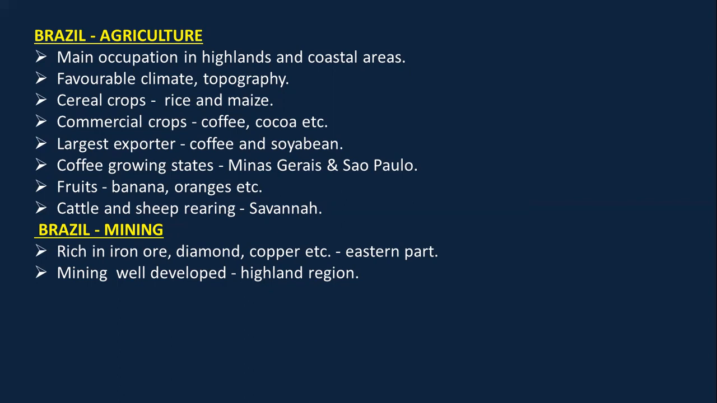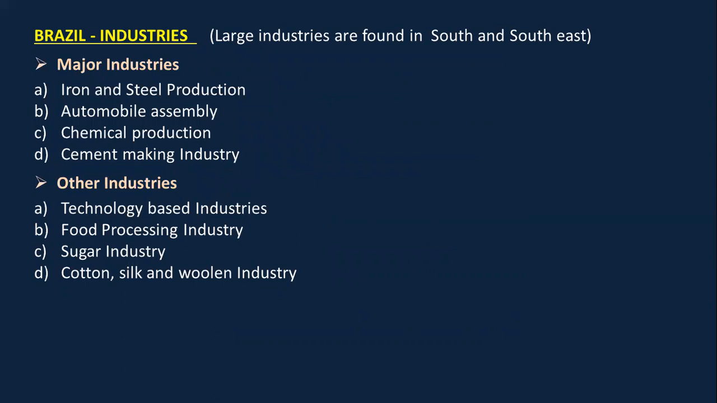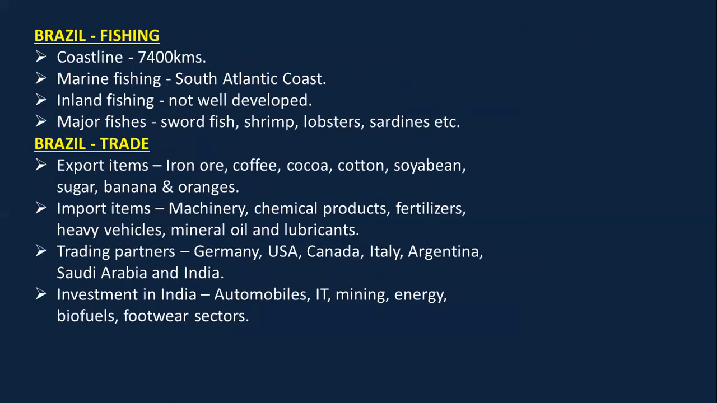Next is about mining. So Brazil is rich in iron ore, diamond, and copper, which is present in the eastern part of the country. Mining is very well developed in the highland region. The other major industries that Brazil has are iron and steel production, automobile, chemical, and cement making industries. Other small industries that they have are technology based industries, food processing industry, sugar industry, cotton, silk, and woolen industry.